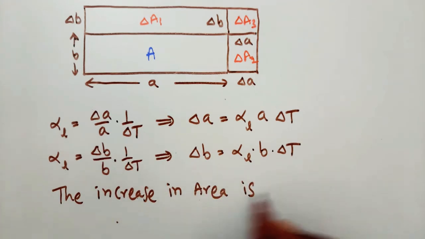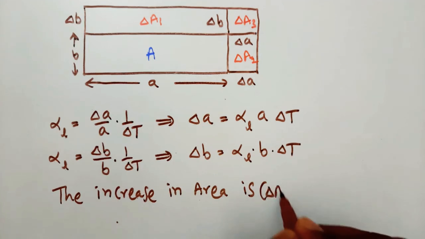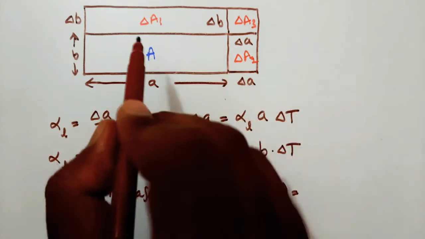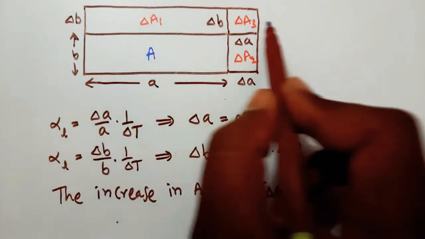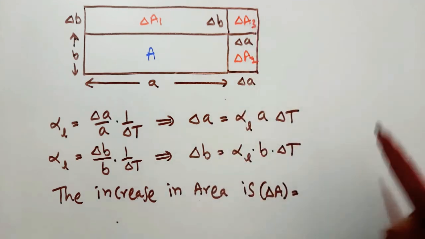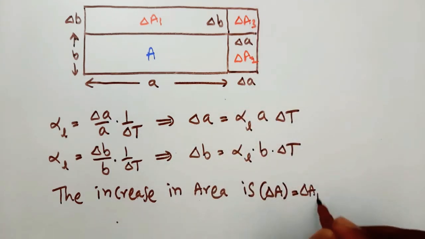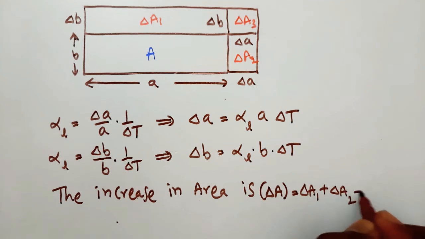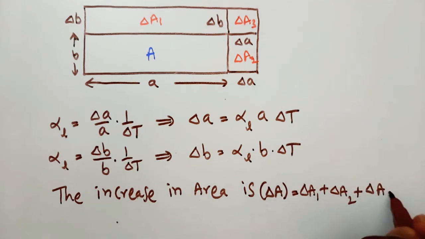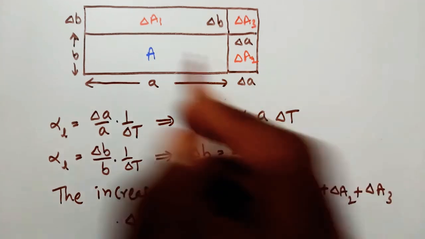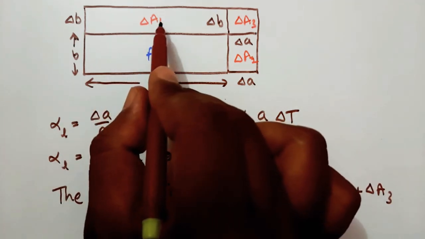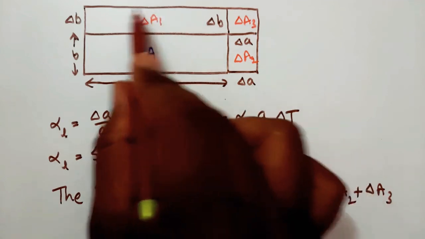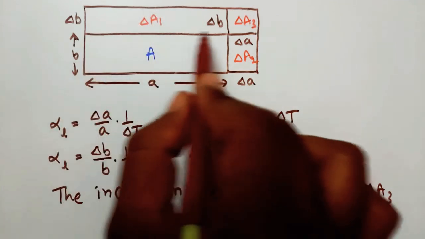The increase in area, delta A, is equal to delta A1 plus delta A2 plus delta A3. Delta A1 is the area of this rectangle, that is length into breadth.